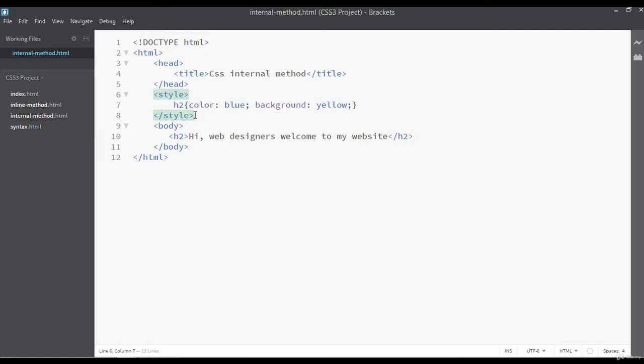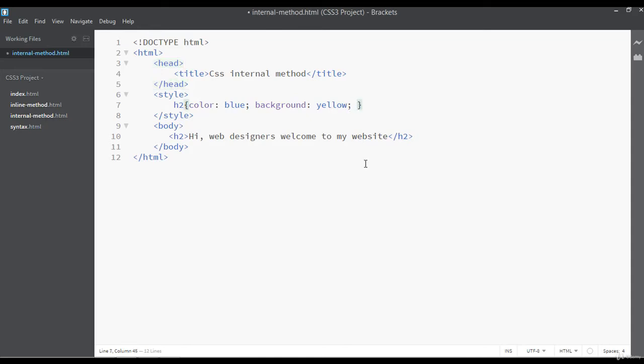You can insert the style tag anywhere inside the head tag or after the head tag. Here in these two places, inside the head tag and outside of the head tag, it means after the head tag, you can insert a style tag and you can write your CSS coding here.